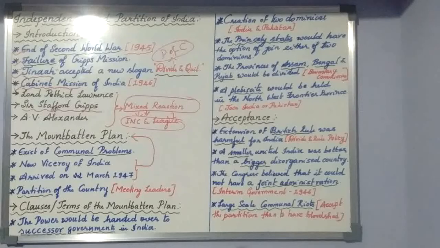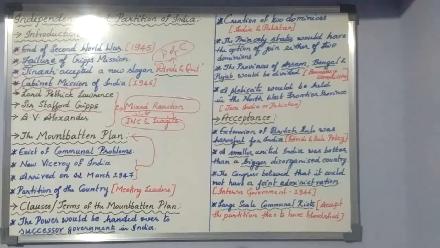So that's how the personality comes. That is Lord Mountbatten, the last viceroy or the last governor general of India, who came to India in 1947, transferred the powers to India and gave freedom to our country in 1947. So let us see Lord Mountbatten. When he came to India, what changes did he make, and how was the power transferred according to the Mountbatten plan? We are going to see that in this concept.